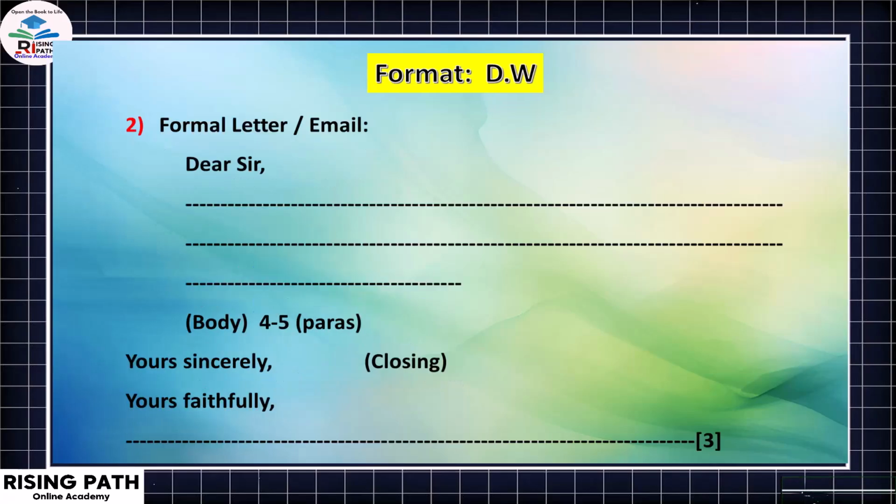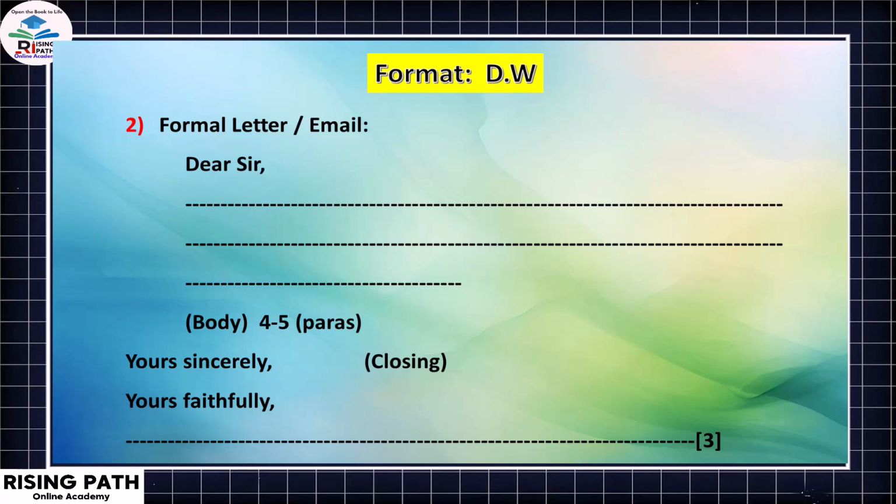Next we have the formal letter or email. Again the format is that we are going to start with the salutation, that is Dear Sir. Either it's going to be a letter to the principal or a letter to the editor of a newspaper, so we are going to be very cautious about it. After the salutation, we leave one or two lines of space and then the body of the letter, which is again 4 to 5 or maybe 6 paragraphs.